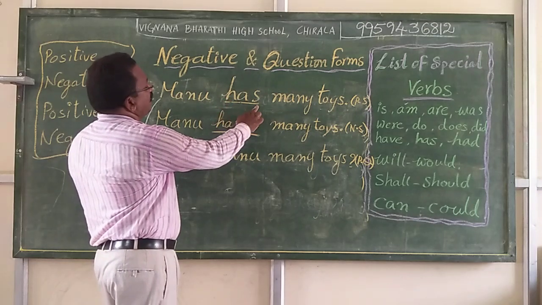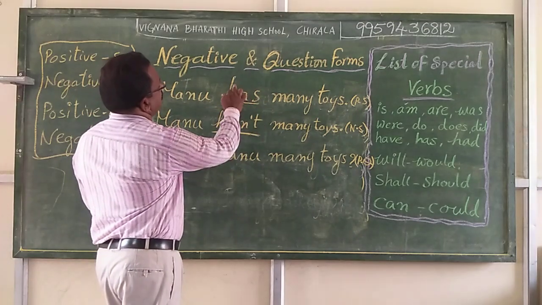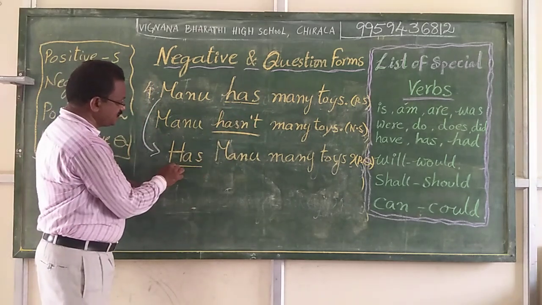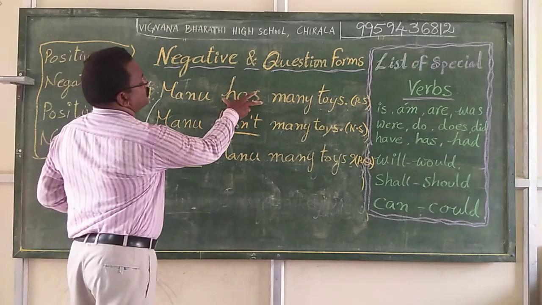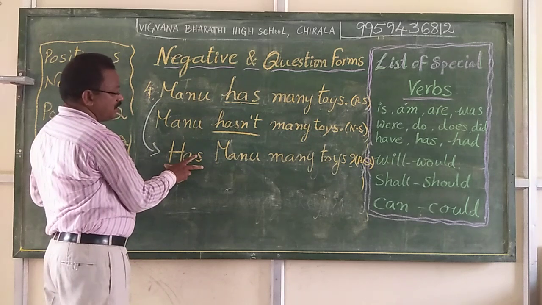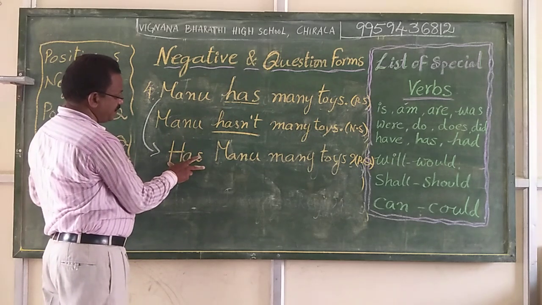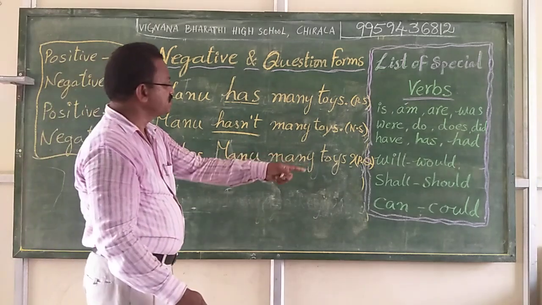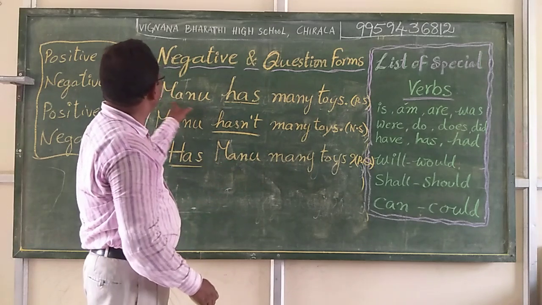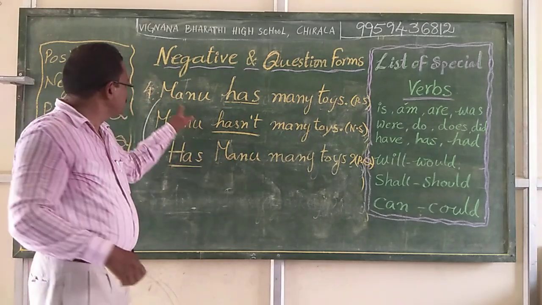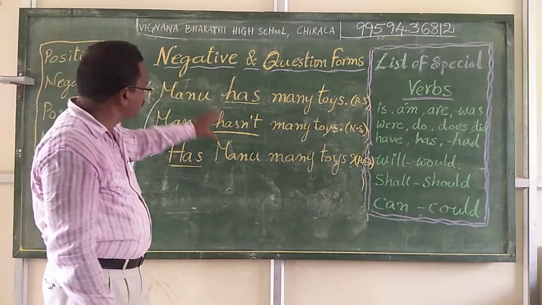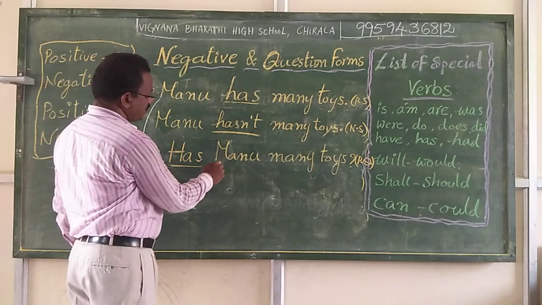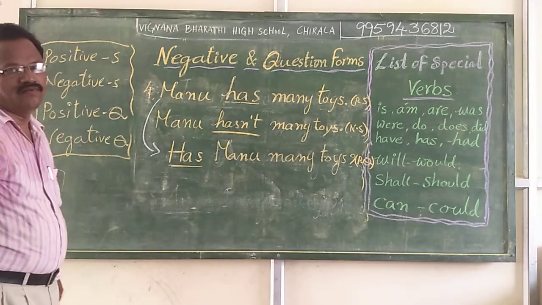But here, has, it is in the middle of the sentence, that is why H is a small letter. But it is now at the beginning of the sentence. That is why we brought this special verb to prefix to the sentence at the beginning and wrote here capital letter H. Has Manu many toys? Even though we are writing this name of the person in the middle, this is the name of a boy, and this is a proper noun. That is why we write here M as a capital.